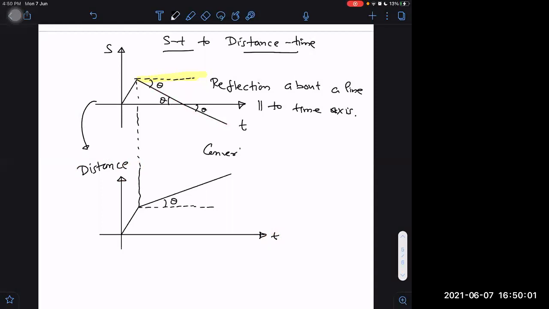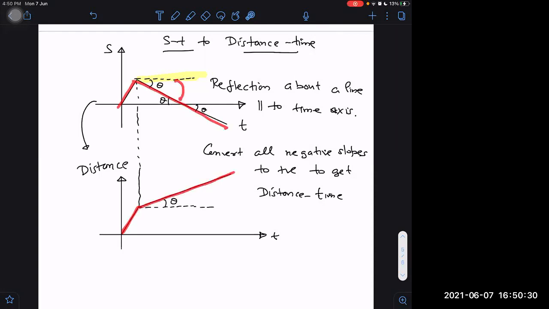Convert all negative slopes to positive to get the distance versus time graph. The first slope was already positive, so I had no problem. I kept it like that only. But the second slope was negative. I converted it into a positive slope. This theta is negative, downwards. Then I converted it into an upward theta, positive theta.